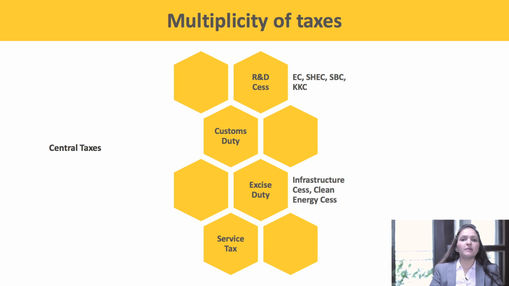First, multiplicity of taxes at the central level and the state level. These are the various taxes levied by the central government. First, custom duty. In that we have basic custom duty, countervailing duty, special additional duty and cess.